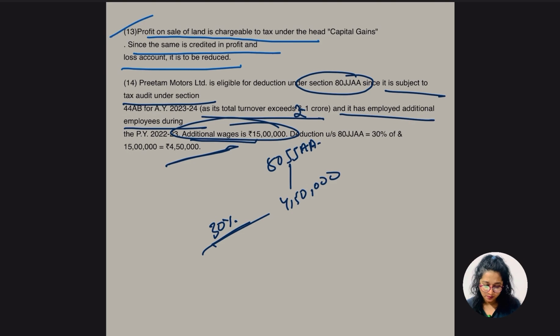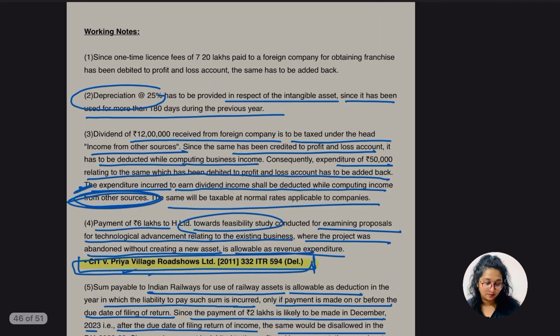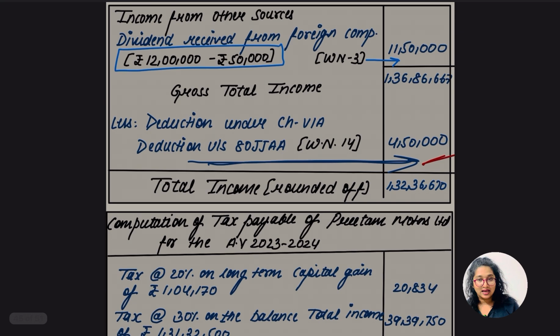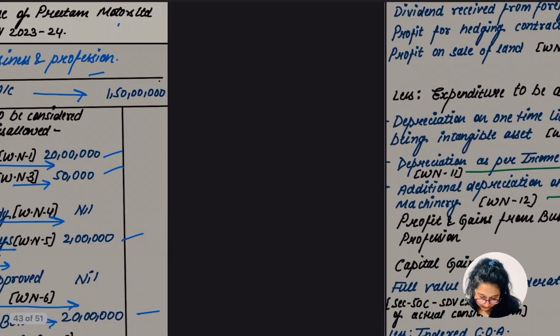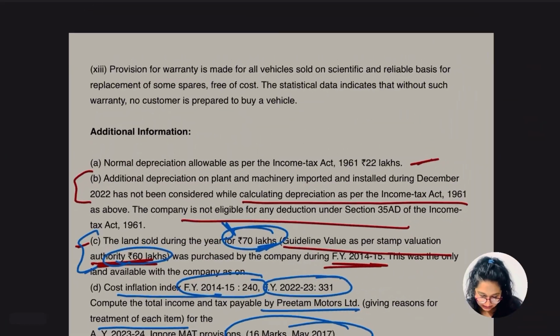Okay, so hope this point was also clear to you. There is one more treatment, so we'll do it in the capital gain part, when we compute income from capital gain. There are a few more things to be done. Okay, so let's go for the other points, guys. Hope up to this is clear now.